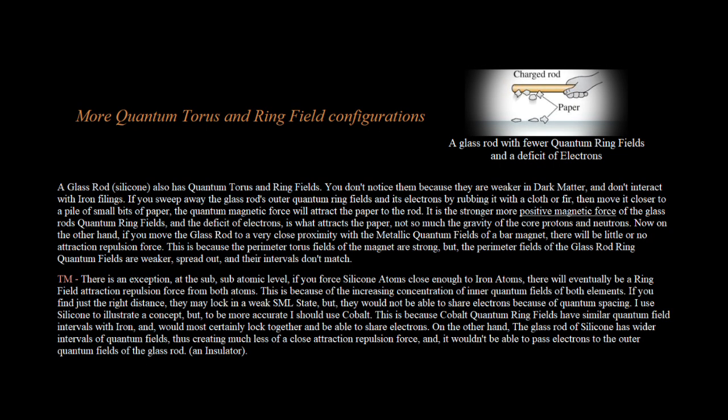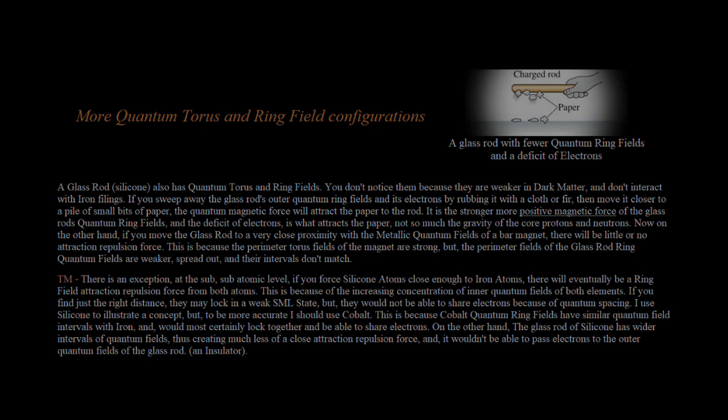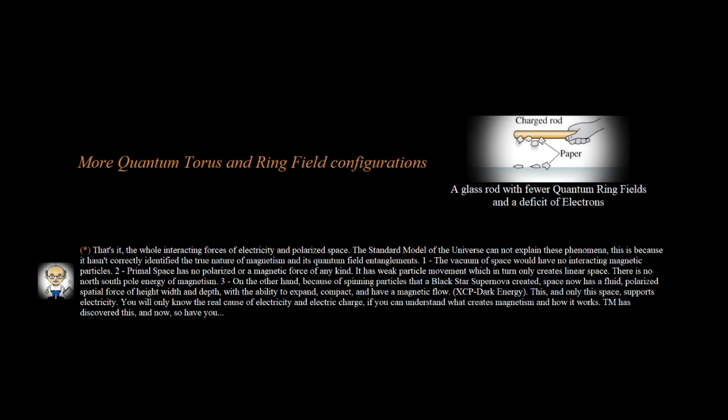I use silicon to illustrate a concept, but, to be more accurate, I should use cobalt. This is because cobalt quantum ring fields have similar quantum field intervals with iron, and would most certainly lock together and be able to share electrons. On the other hand, the glass rod of silicon has wider intervals of quantum fields, thus creating much less of a close attraction-repulsion force, and it wouldn't be able to pass electrons to the outer quantum fields of the glass rod. An insulator. That's it, the whole interacting forces of electricity and polarized space.